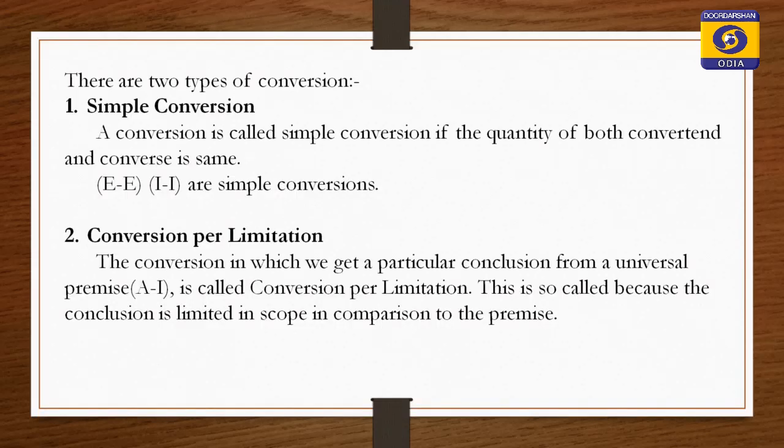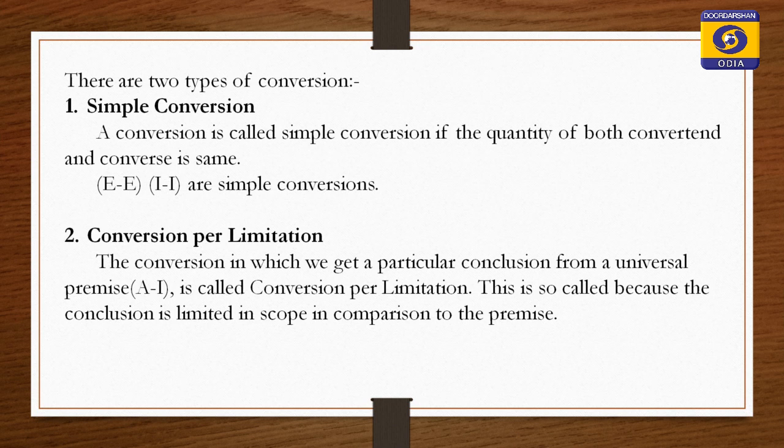There are two types of conversion, which I have already told you: simple conversion and conversion per limitation. A conversion is called simple conversion if the quantity of both convertant and converse is the same. When E is converted to E or I is converted to I, these are examples of simple conversion.